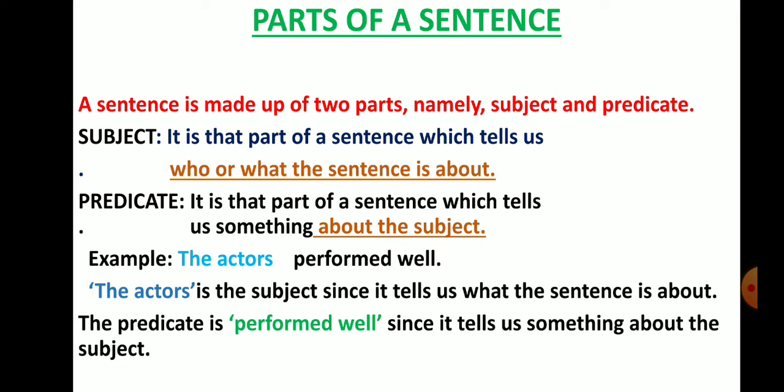Now, we'll take one example. The actors performed well. The highlighted part, the actors, is the subject. Why? It tells us what the sentence is about. And the predicate, performed well, is telling something about the subject.